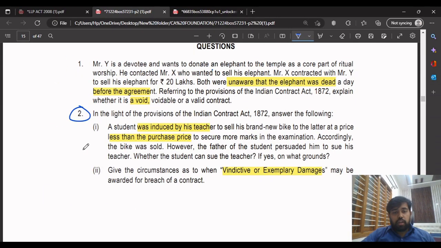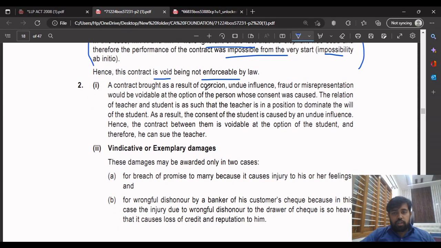This is a very important question. So in question two, what they are saying is, a student is there, and a teacher induced the student. Whenever the word induced comes, you have to remember there will be fraud, or undue influence, or misrepresentation, or there is one more, coercion. So these four things you have to write whenever the word inducing is there, and it is always voidable at the option of the person whose consent was caused.